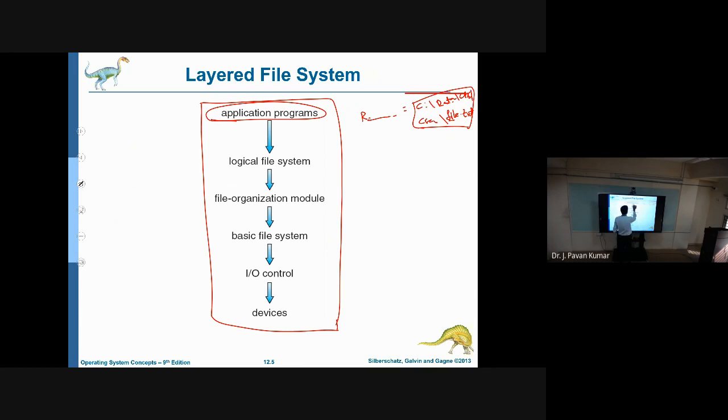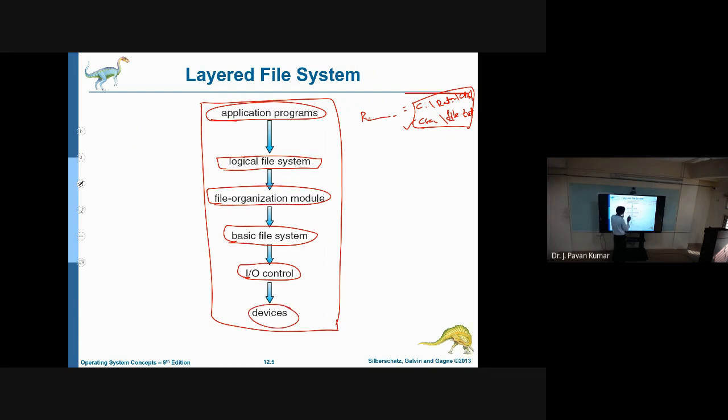Then from this application program, the requirement is that in this particular file you want to read one line or a specified line. That request will be given to the logical file system, which performs some translation. Then that is given to the file organization module, which again performs translation, and that is given to the basic file system. Again it does its work and passes it to the IO control, and then finally the devices.